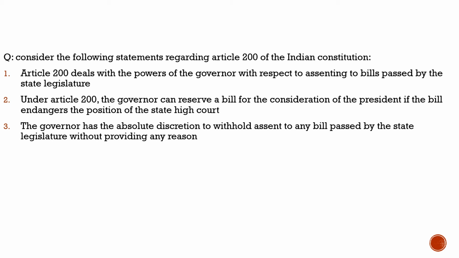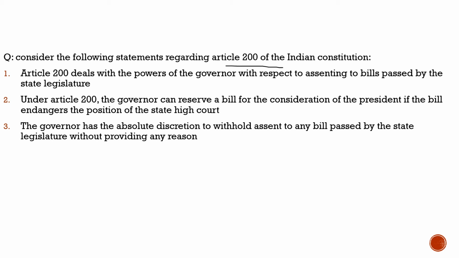Here the question is with respect to Article 200 of the Indian Constitution. Why are we discussing this article here? Because there is a discussion in the Supreme Court, and the Supreme Court has asked the governor of Tamil Nadu why he has rejected 10 bills, or why what he is doing in the Tamil Nadu legislative assembly is in accordance with the constitution. What is the situation here? More than 10 bills were held by the governor, and once he held them, he sent those bills back. Once the bills were sent back, what he did, instead of giving assent to the bill, was send them to the president.